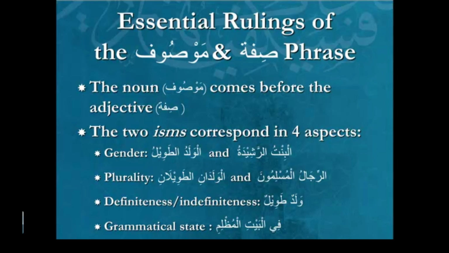So the fourth aspect in which the mawsuf and the sifa need to match is grammatical state. If one of them is in jar, then the other one will also be in jar. If one of them is in rafa, then the other one will also be in rafa. Which for our purposes right now, it means that the two will have the same ending. So al-bayti ends in a kasra, al-muslimi also ends in a kasra. And this concludes the rulings on the mawsuf and the sifa.